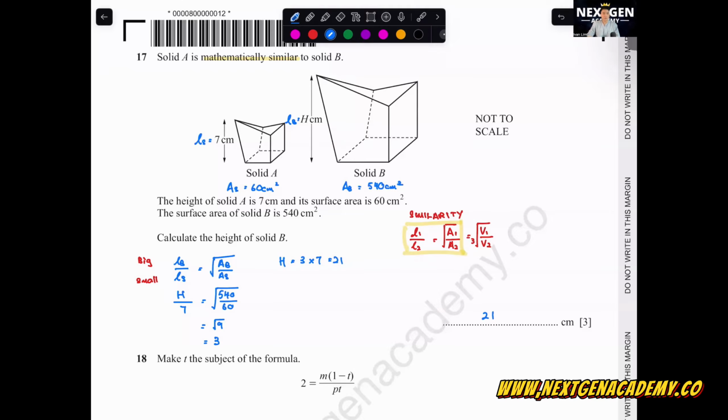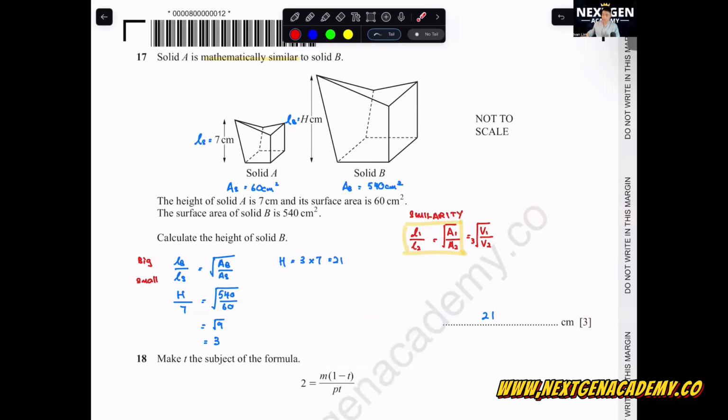You can use the k value also, which is what most books teach you, but I prefer to use this method. So you can compare, find what's the k, then k square, or find k square, then equals to k. The only thing that I don't like about that method is because you will always get confused on what to put on top and what to put at the bottom for your k value. That means whether you put the big value or the small value at the bottom or at the top. So that is why you may get confused. So when I do more and more, sometimes I try to derive formulas to make it easier for you to understand.